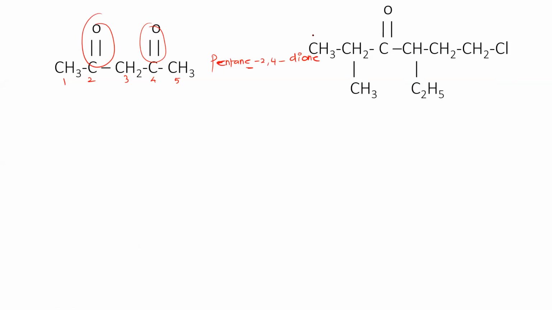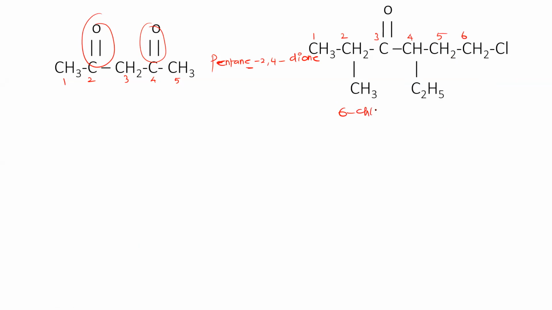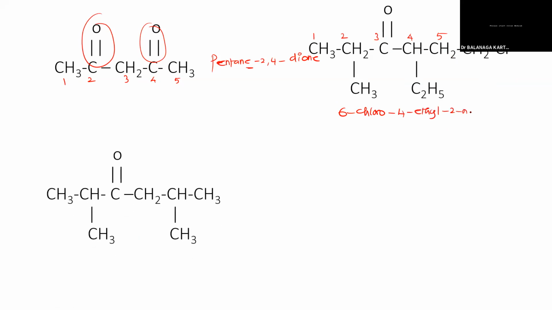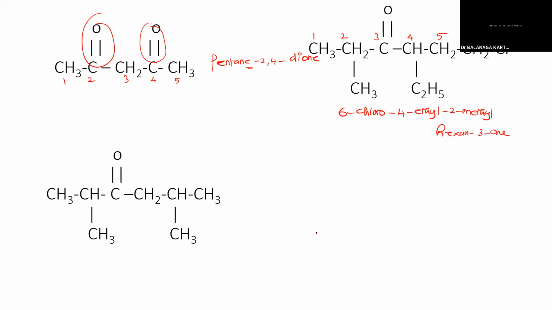It's 6, sir. 1, 2, 3, 4, 5, 6. Yes, 6-chloro. Very good. 6-chloro, 4-ethyl, 2-methyl hexan-3-one. Very nice. Super.